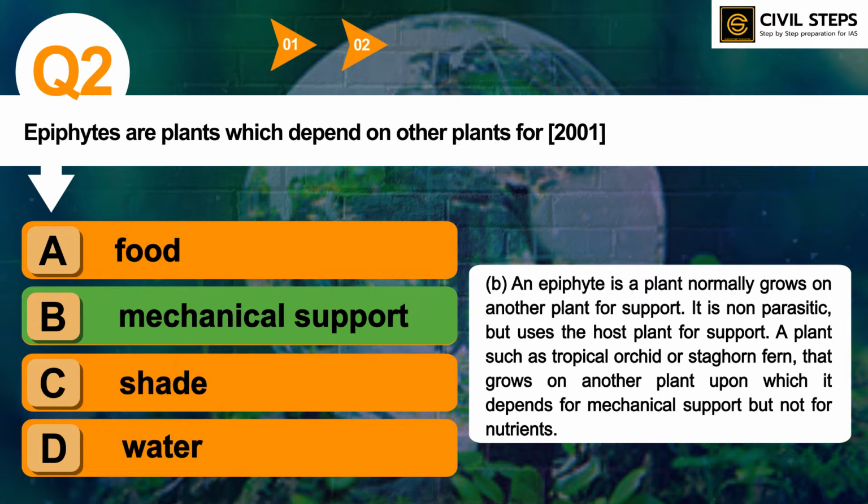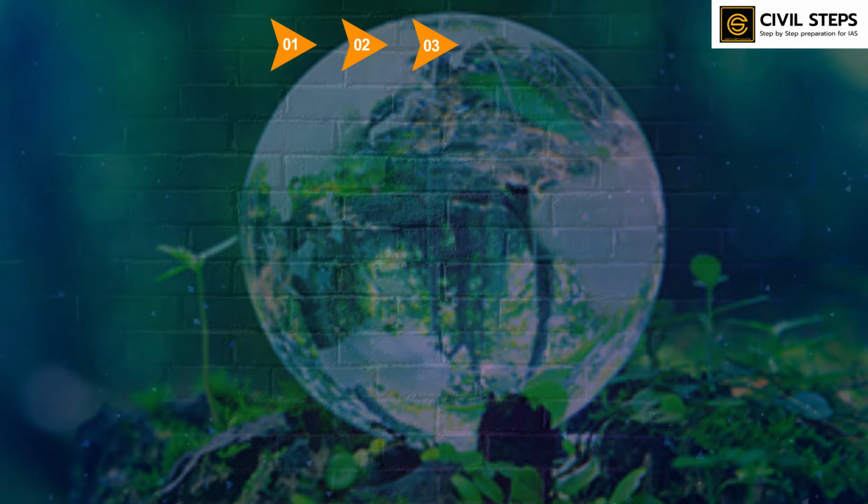So the epiphyte keyword was mentioned in one of the questions and the answer of that question was tropical rainforest, something like that. You can check that from the UPSC official website question paper. So you should know about epiphytes. You can read more about epiphytes from standard sources and what are the other functions of epiphytes. You can read about that. So now let us discuss question number 3.